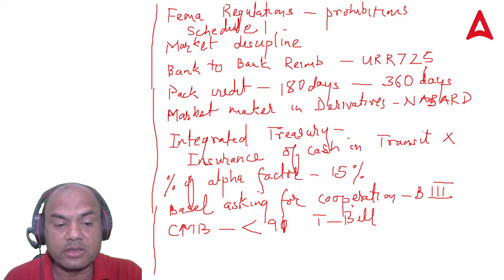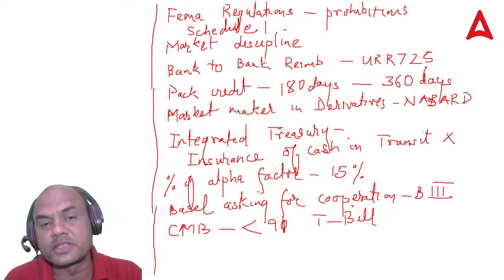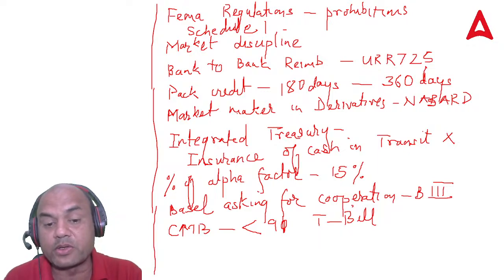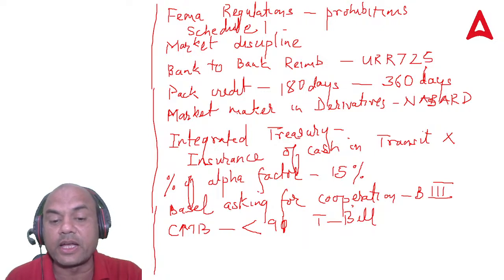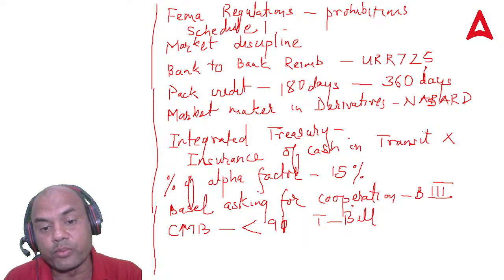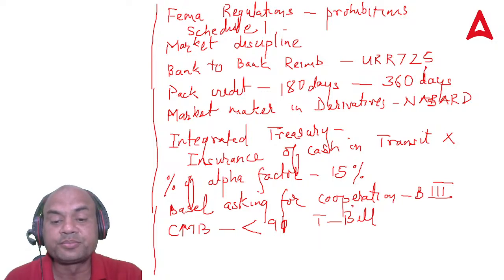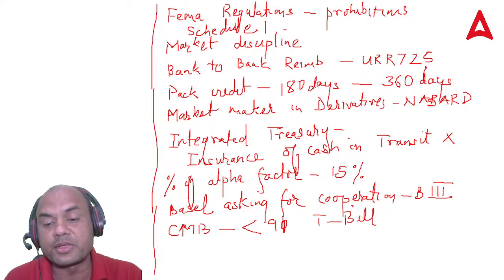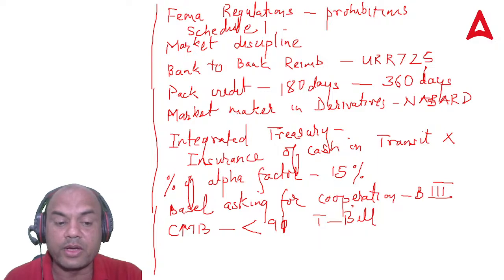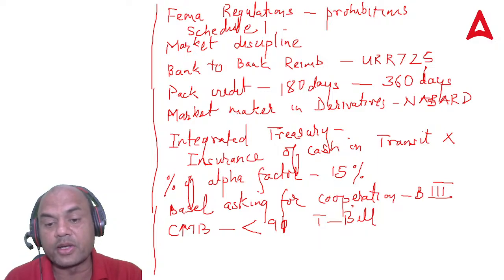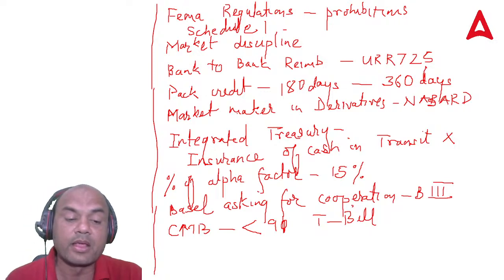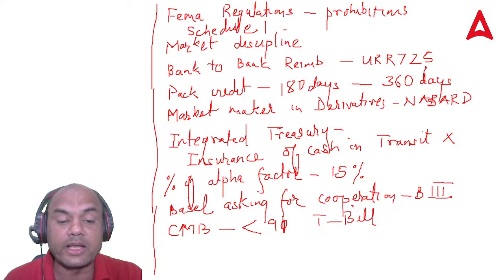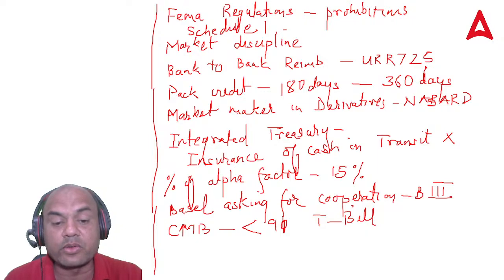So what was the question? What is not true about the CMB? Maturity less than 91 days, that was one option. That is true, it is less than 91 days. Issued to meet the temporary mismatch or cash flow of Government of India. That is also true, because it is issued to meet the temporary mismatch, short term. Then eligible to add in CRR and eligible to add in SLR.